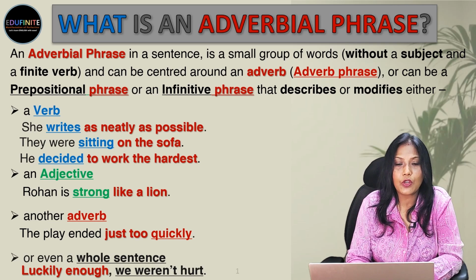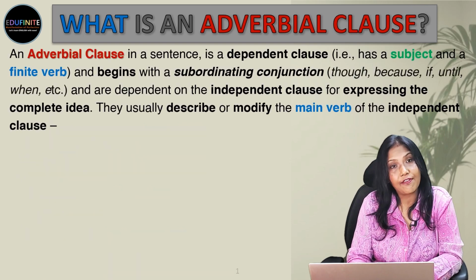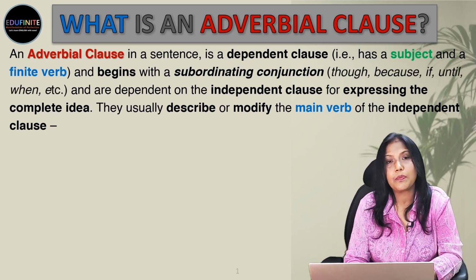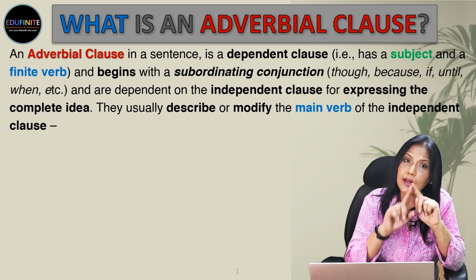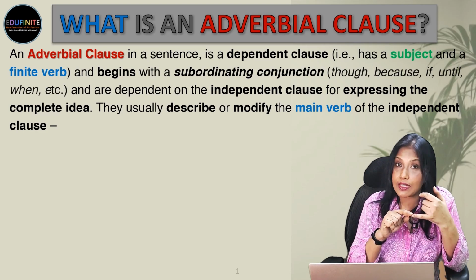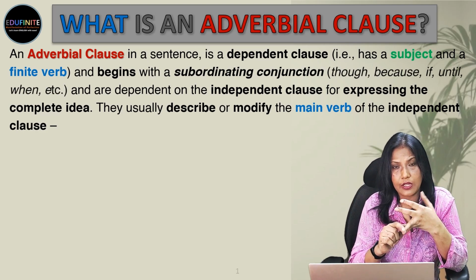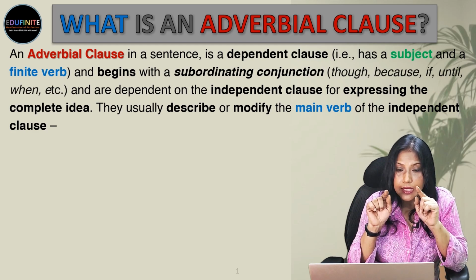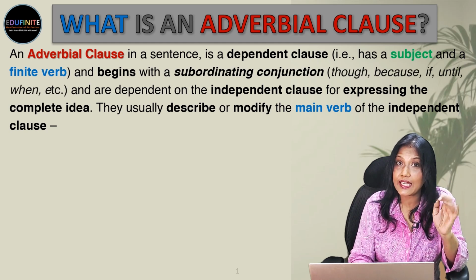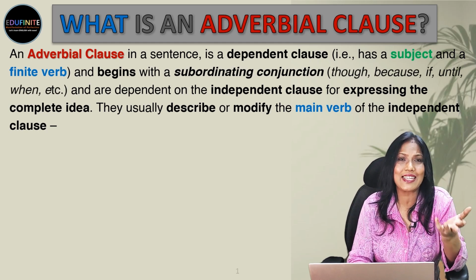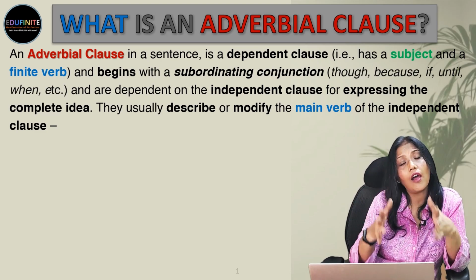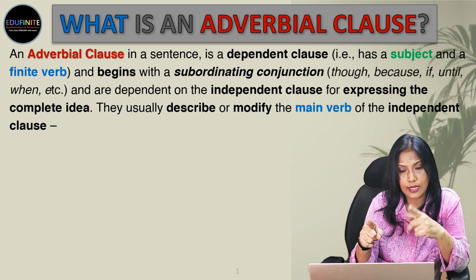Now, let's move on to adverbial clause. An adverbial clause in a sentence is a dependent clause, as I told you earlier. That means on its own, it will not be able to give you the complete idea of the sentence. So what is the criteria of a clause? Well, it will have a subject and a finite verb in it. Phrases don't have that. But in a clause, there is a subject and a finite verb. And it will begin with a subordinating conjunction like though, because, if, until, when, etc. And are dependent on the independent clause, as I told you.